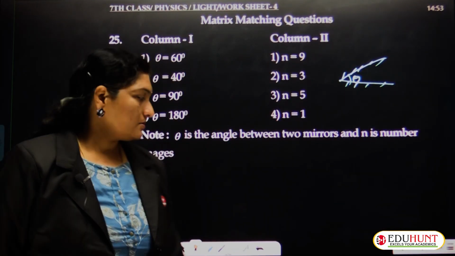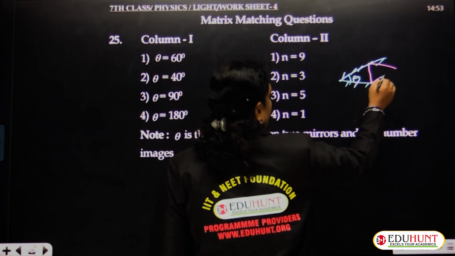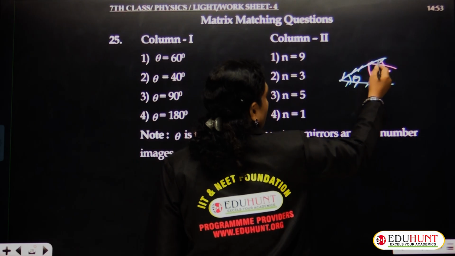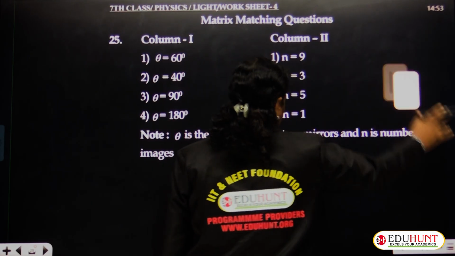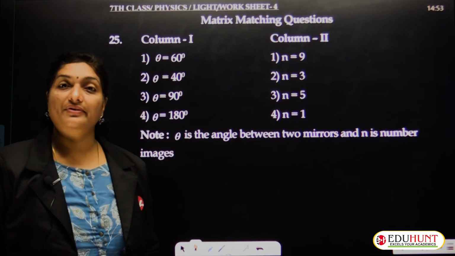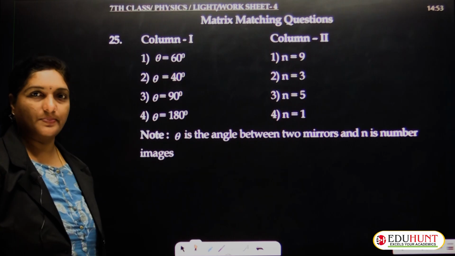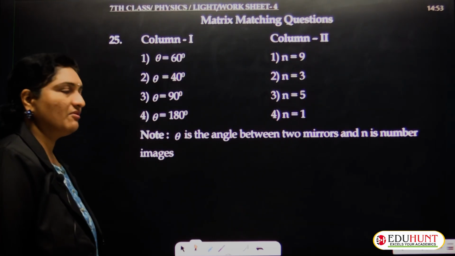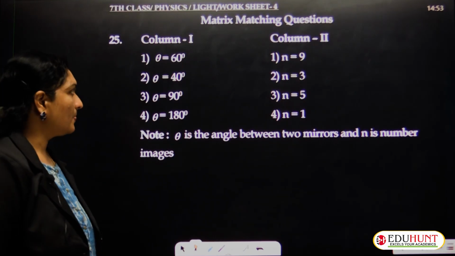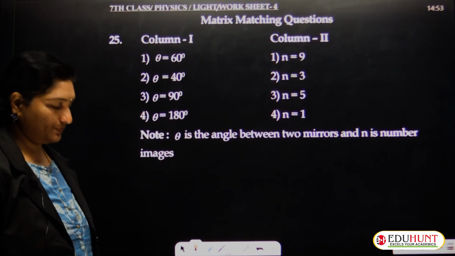as theta. So whenever a light ray passes through this, it reflects, again reflects, and multiple reflections may take place. So n indicates the number of reflections or number of images that are being formed. Every reflection causes an image. So we have to match option 1 with option 2.